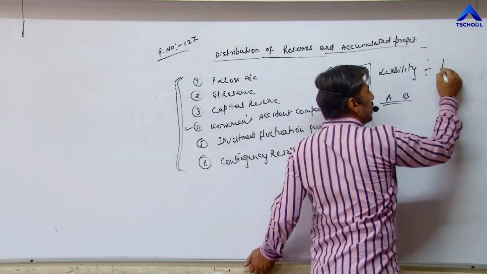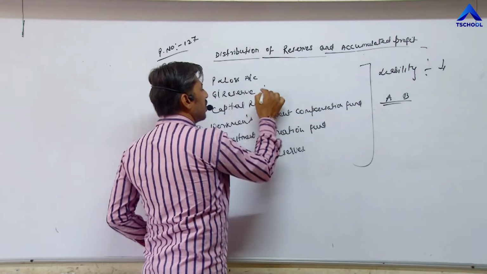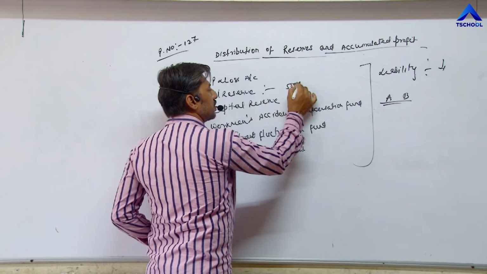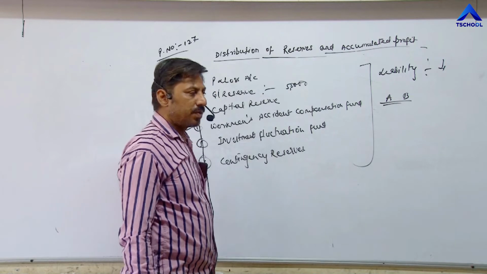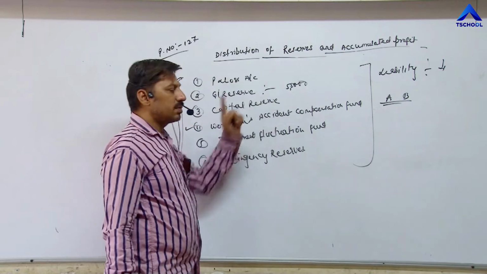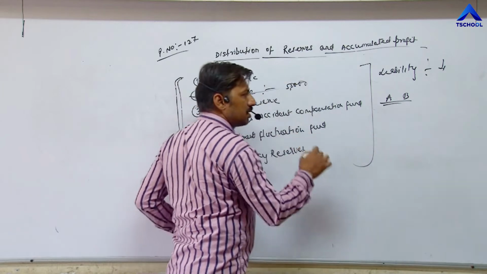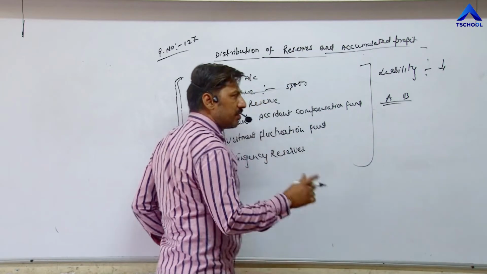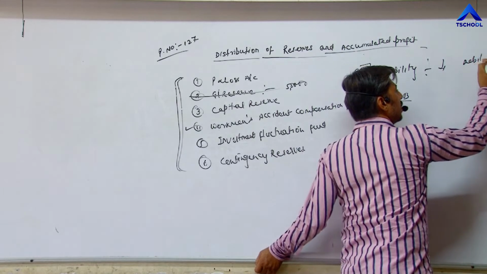Our liability decreases, means finished. For example, in general reserve there are 50,000 rupees in total. Now at the time of reconstruction of partnership firm, we have to distribute the general reserve. As a result, it becomes nil, liability decreases. So whenever liability decreases, it is debited in the journal entry.